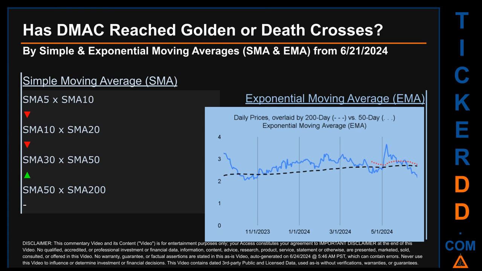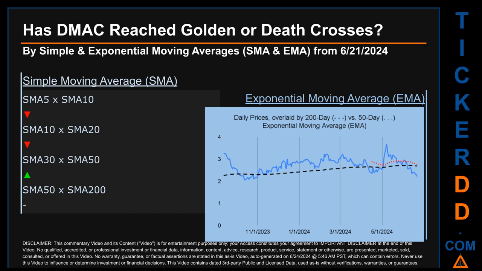Has DMAC price reached golden or death crosses? Golden cross and death cross are basic signals that compare average prices across two specified trade day ranges, a short-term versus a long-term range. For example, 5-day versus 10 trade days. Essentially, a golden cross is a bullish signal. It appears when a ticker's short-term moving average crosses above its long-term average. Vice versa, a death cross is a bearish signal when the short-term crosses below its long-term moving average.